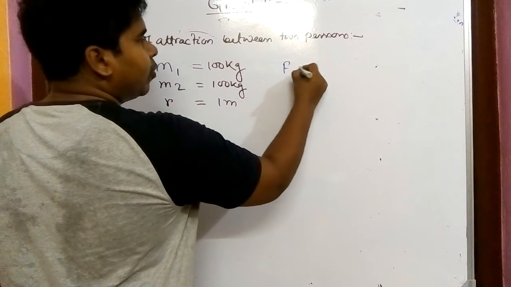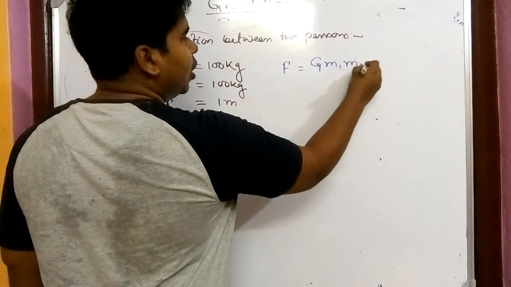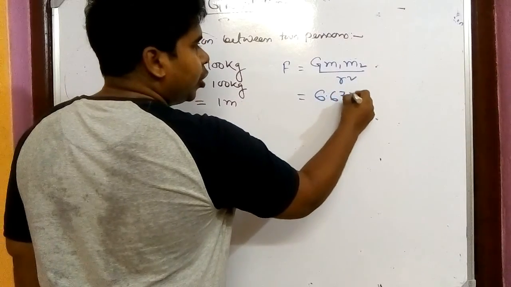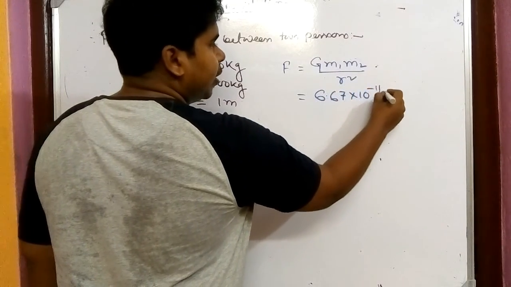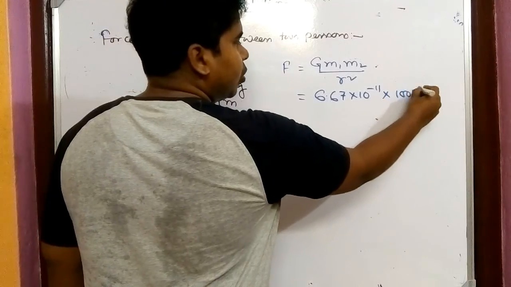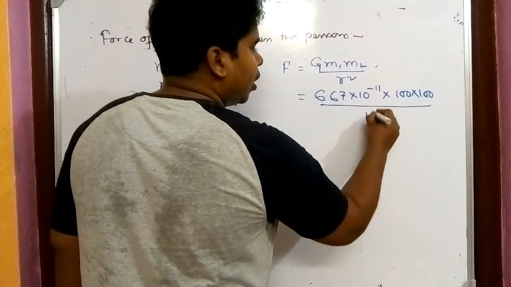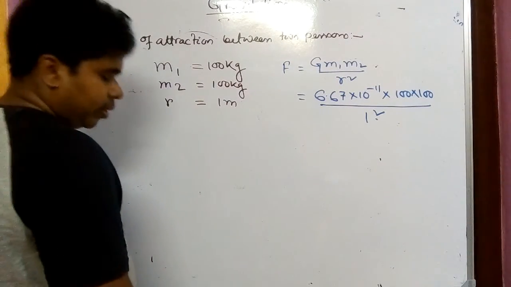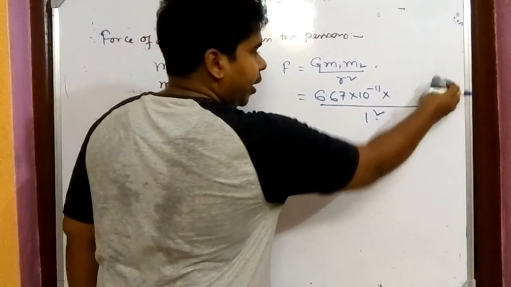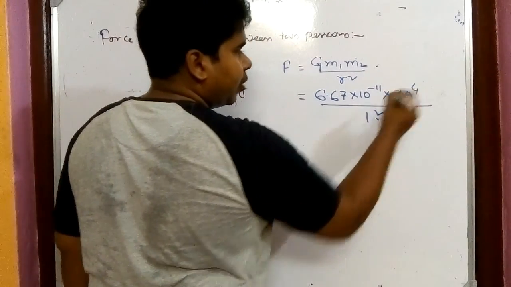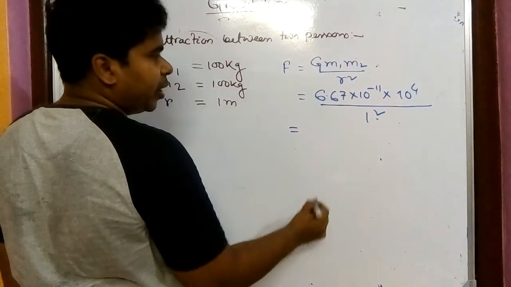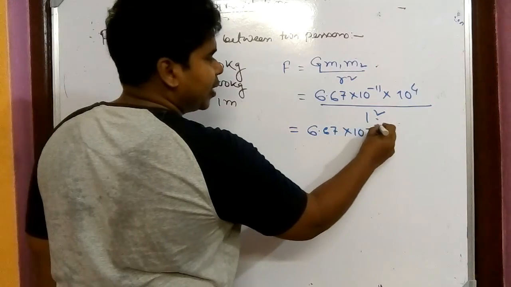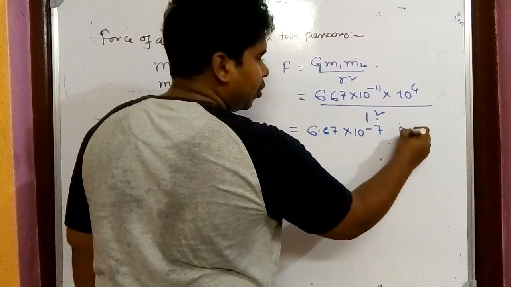Let's see. So F equals G m1 m2 by r square. The value of G we all know, 6.67 into 10 to the power minus 11. m1 m2 means 100 into 100 by 1 square. Now you see 100 into 100 means 10 to the power 4, right? So 10 to the power 4 and 10 to the power minus 11, so it is 6.67 into 10 to the power minus 7 Newton.